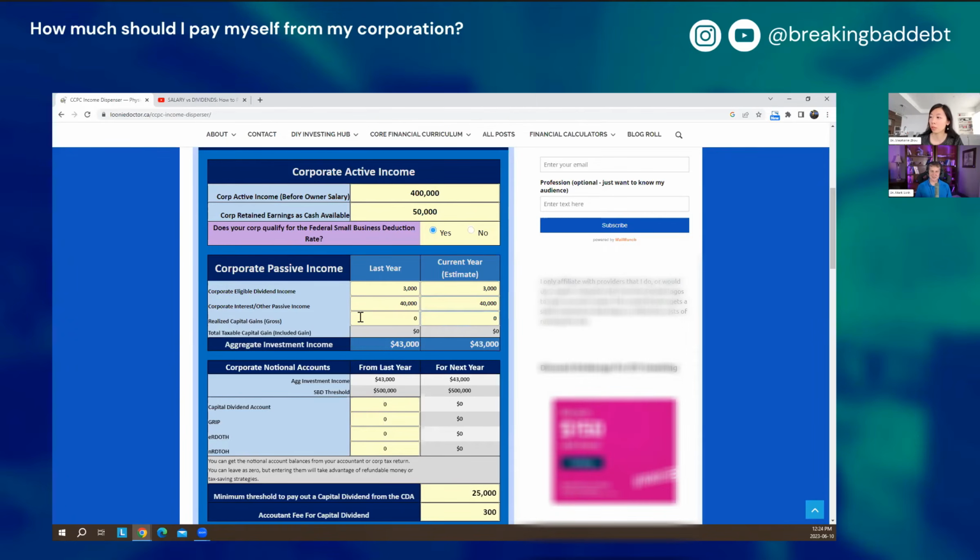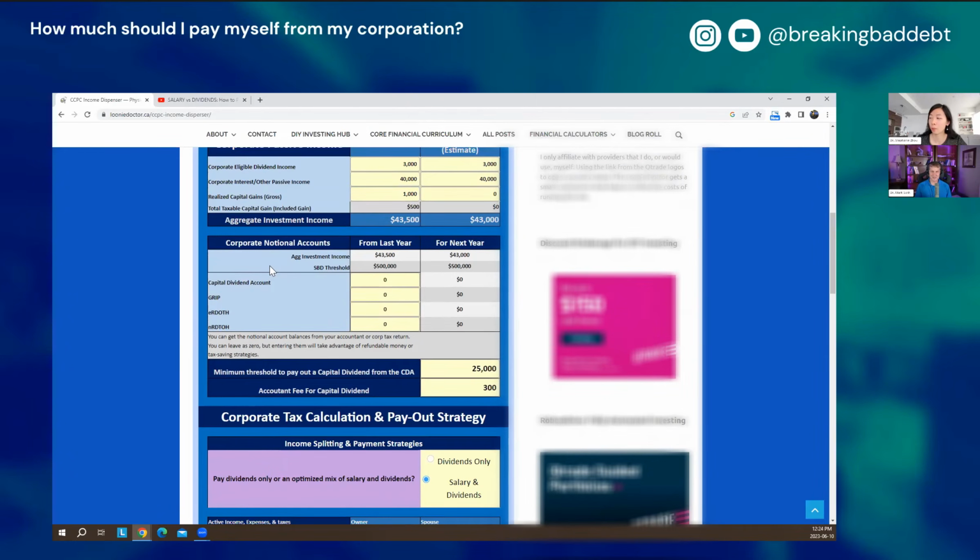Okay, sounds good. And then what would you put here? Realized capital gains. Well, you only put something there if you've sold some investments and realized a capital gain on it. If you haven't, then it would be 0. I see. Okay. And if you had, then you would put the gross amount. So let's say I had a $50,000 capital gain. I would put $50,000 there, knowing that only half of that is taxable. Gotcha. Got it. Okay, great.